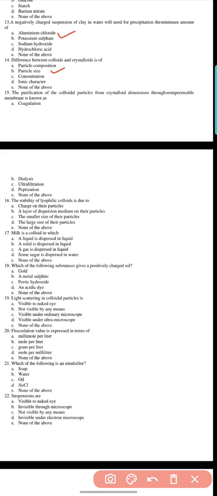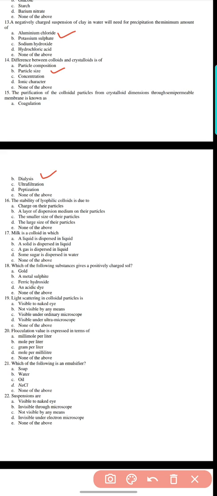Question 15. The purification of colloidal particles from crystalloid dimensions through a semi-permeable membrane is known as: coagulation, dialysis, ultrafiltration, peptization, or none of the above. Here the answer is option B, dialysis.